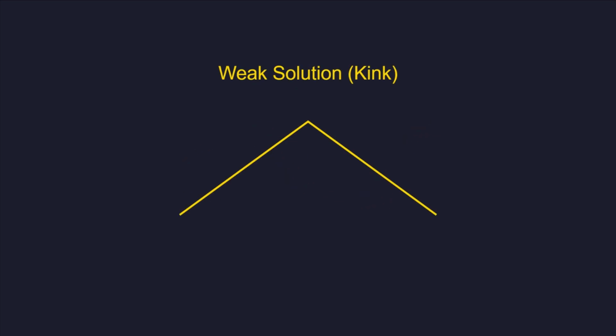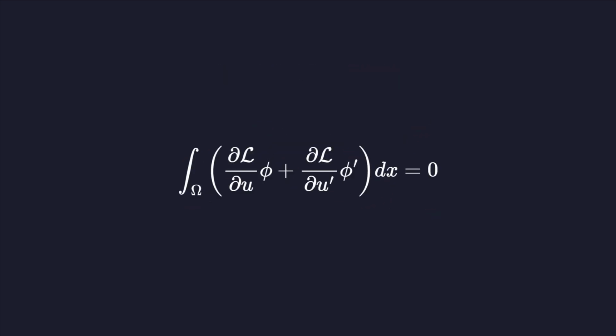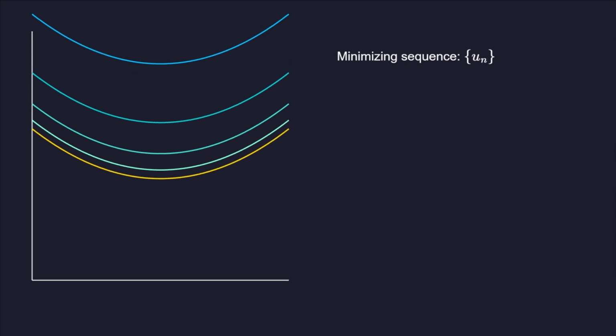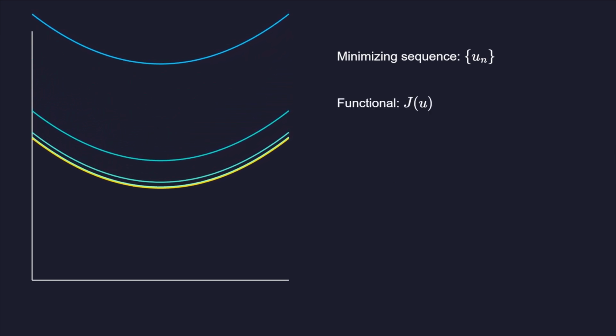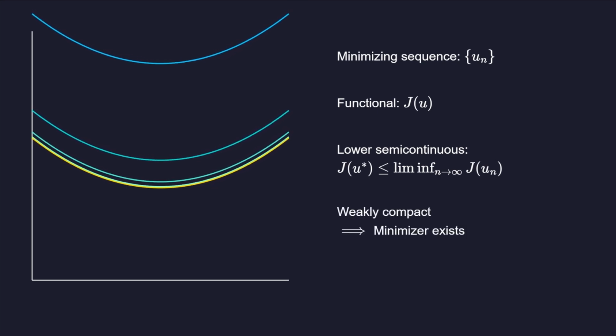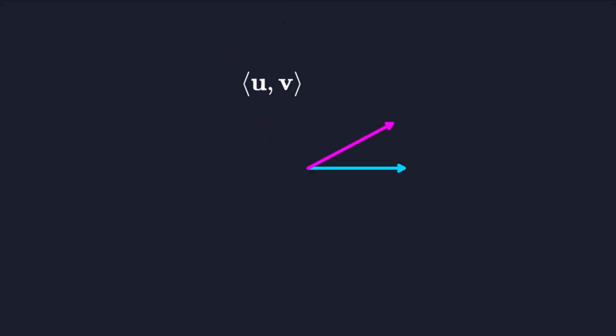In functional analysis, we seek weak solutions to variational problems. These solutions might not have derivatives in the classical sense, but satisfy the integral form of the Euler Lagrange equations. The direct method proves existence by taking a minimizing sequence of paths. If the functional is lower semi-continuous and the space is weakly compact, a minimizer must exist.